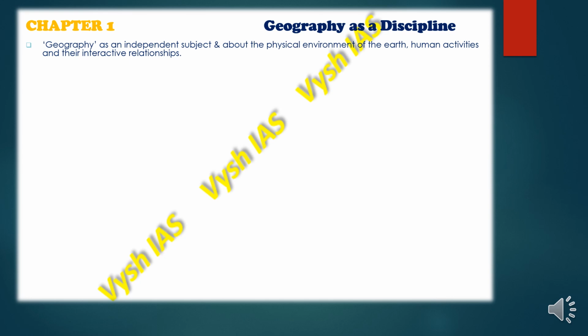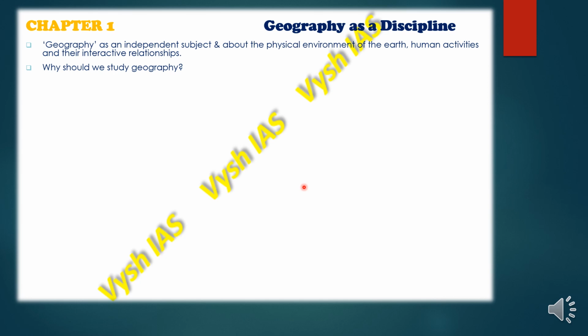So geography as a discipline. This chapter is going to be very theoretical, so you won't find many pictures. It's going to be a little bit boring, but after reading this chapter you'll have a very in-depth knowledge about how geography is connected with other subjects and what it actually is about. So today we are going to learn geography as an independent subject, and we are also going to learn about the physical environment of Earth, the human activities and their interactive relationship.